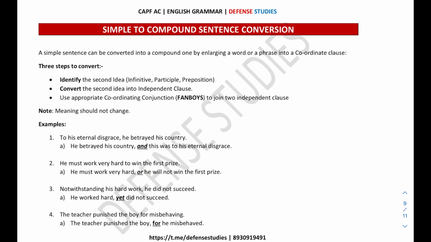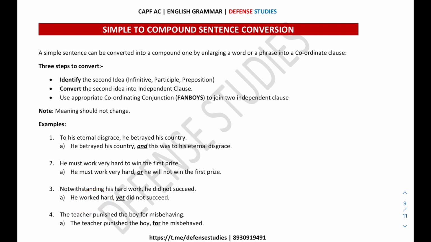And we need to join both these independent clauses with the help of a coordinating conjunction, that is "or." Now, "Notwithstanding his hard work, he did not succeed." Again, "notwithstanding his hard work" is a prepositional phrase, and this is the first idea, and "he did not succeed" is the second idea, which is also the independent clause. So we convert "notwithstanding his hard work" into an independent clause, like we did it: "He worked hard yet did not succeed."